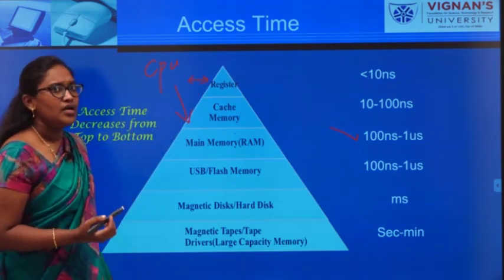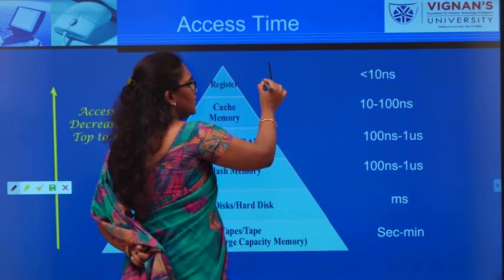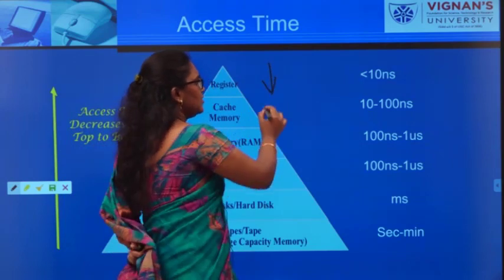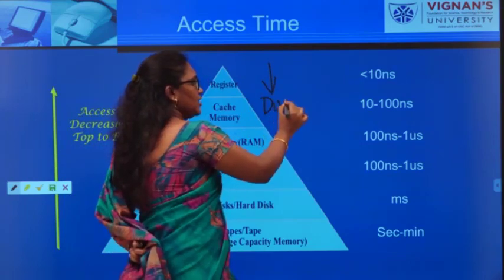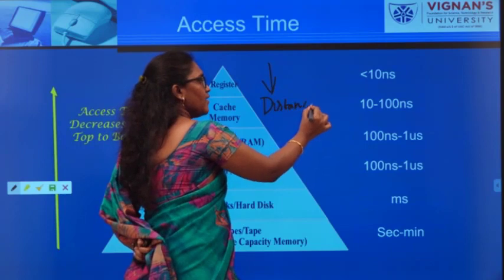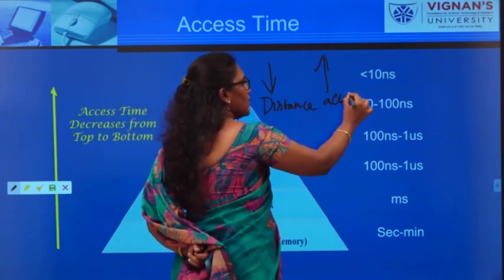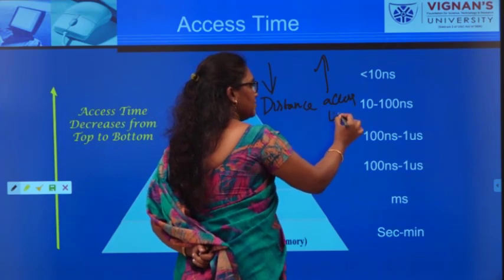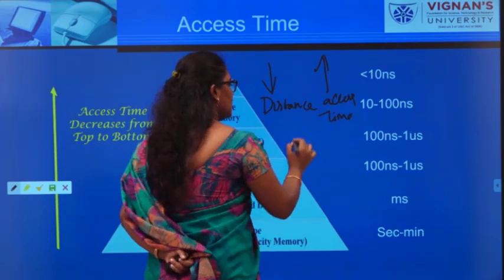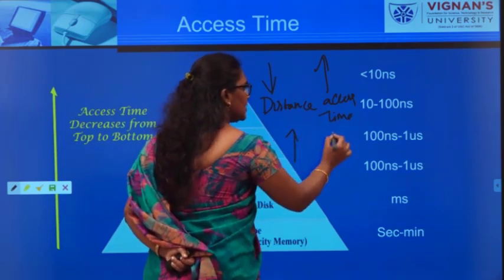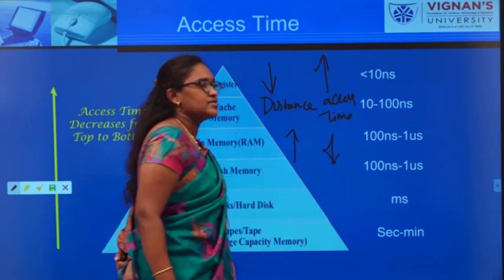Always remember here, the lesser the distance, the lesser the access time, and vice versa. The higher the distance, the higher the access time.